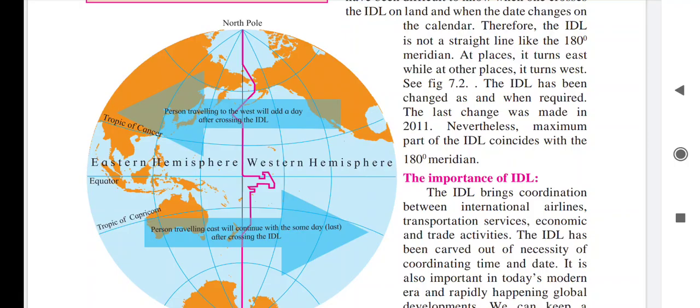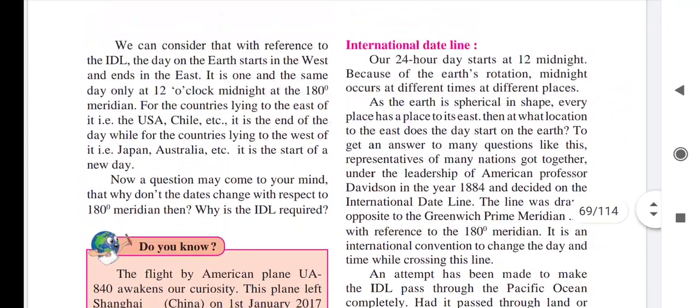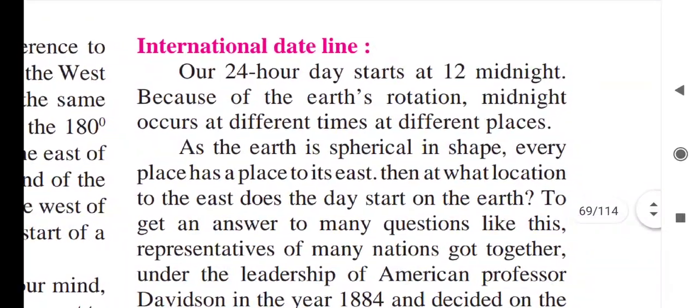So now we will study this international dateline. Our 24 hour day starts at midnight because of the earth's rotation. Midnight occurs at different times at different places. Students, as we know, in one day there are 24 hours, and we start our day at the stroke of 12 o'clock, meaning midnight. This midnight is because of the earth's rotation, and we have seen that at different meridians, midnight occurs at different times.